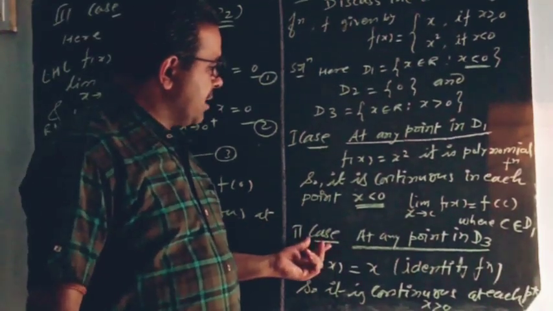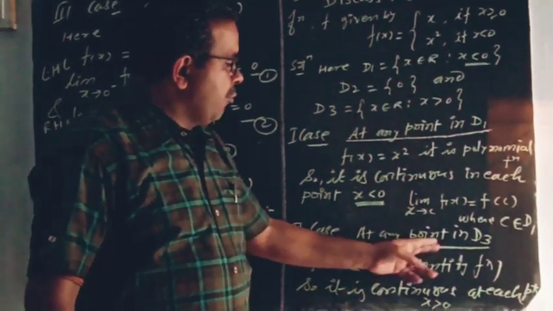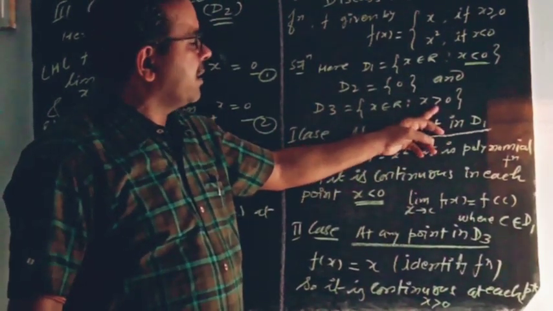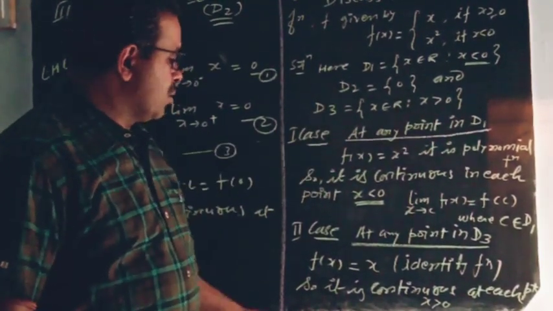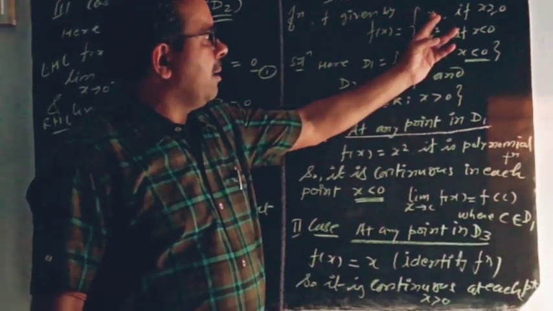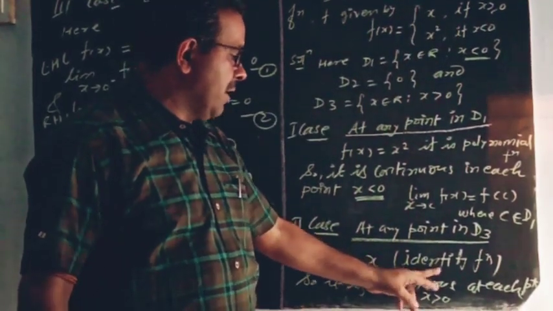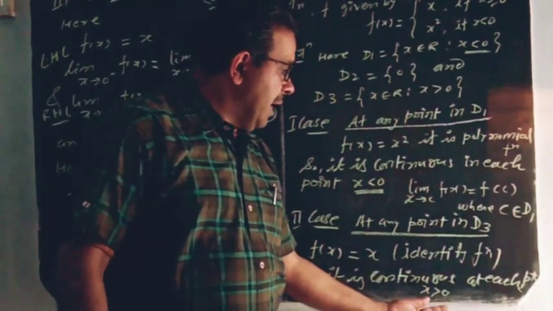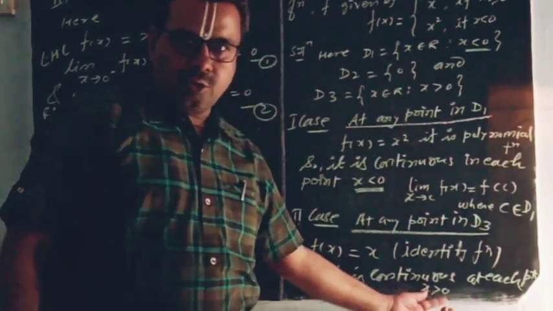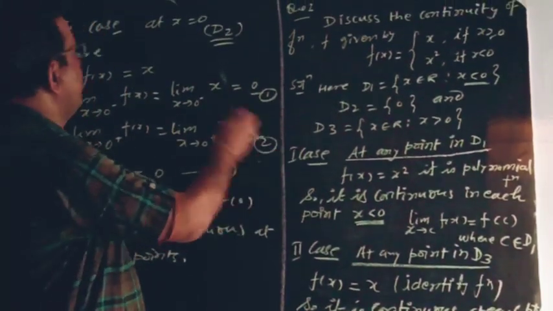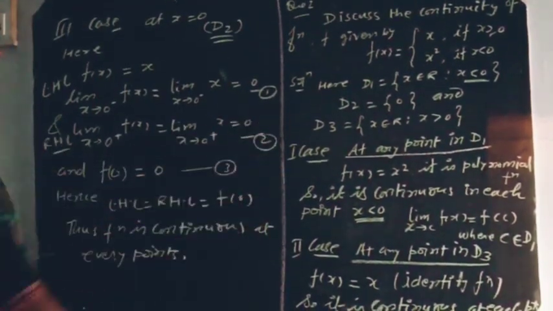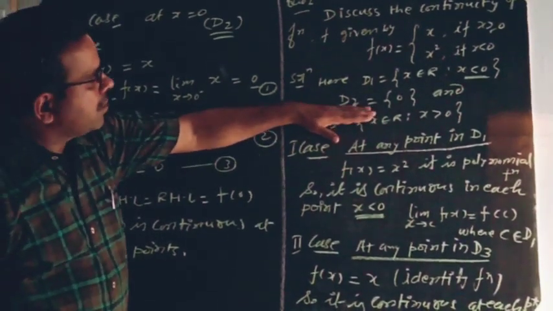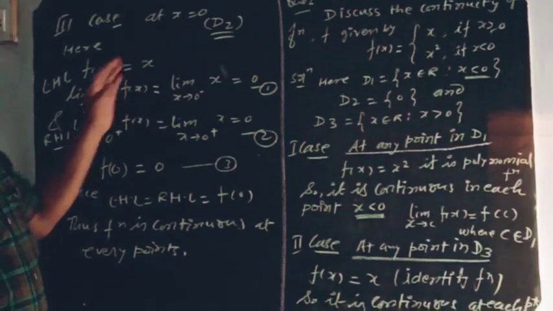Second case, at any point in D3, where x is greater than 0, we see that f of x is equal to x only. It is the identity function, and we know that it is also continuous at each point in its domain. Thus, in both cases, we see that the function is continuous. Now we will discuss D2, at x is equal to 0.